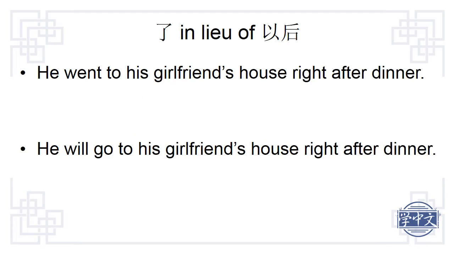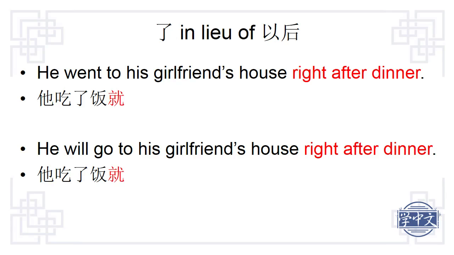Next, let's compare two sentences. The difference is in the use of English tenses, whether it is in the past tense or the future tense. The phrase after dinner is 他吃了饭. To indicate right after dinner, we need the 就.